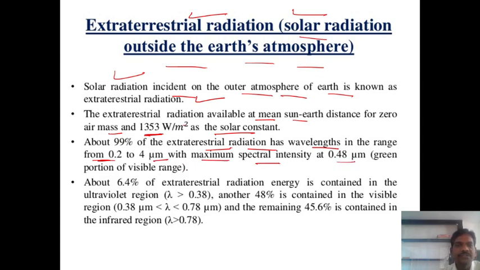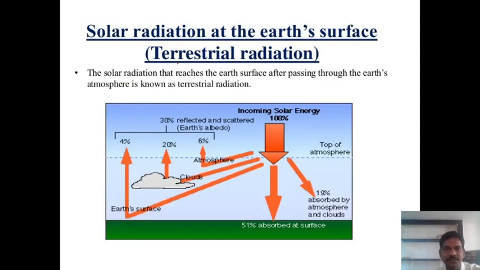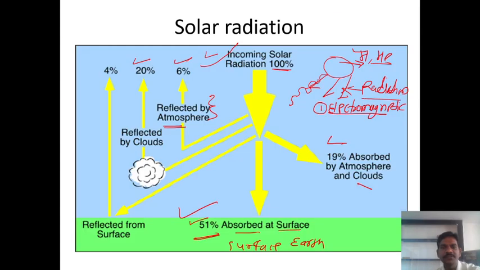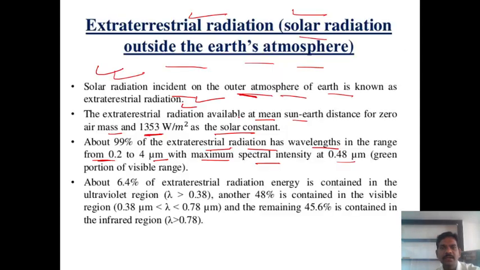Okay, so this is the simple definition. You should remember only the definition. The radiation which is received at the outer atmosphere of Earth is known as extraterrestrial radiation. Now another radiation, if you consider, terrestrial radiation. Terrestrial means the solar radiation that reaches the Earth's surface after passing through the Earth's atmosphere is known as terrestrial radiation. Yes or no? So this radiation is received inside the Earth's atmosphere after passing through the atmosphere layer.